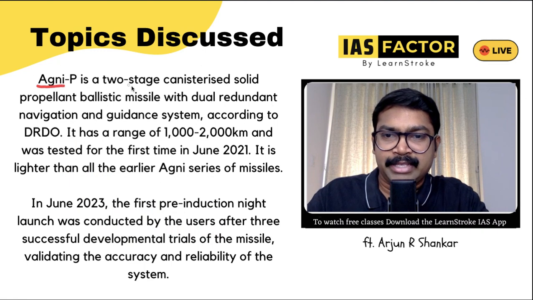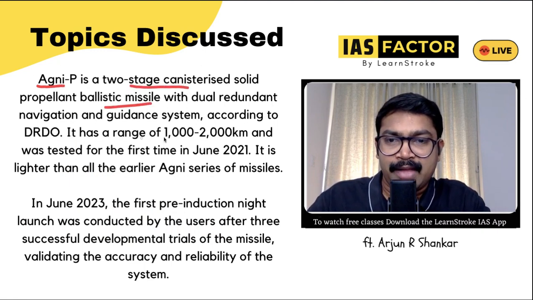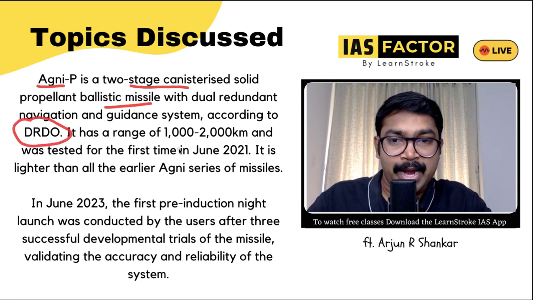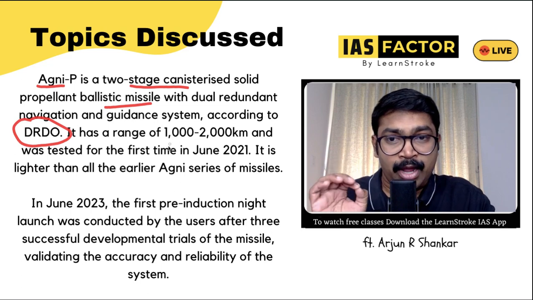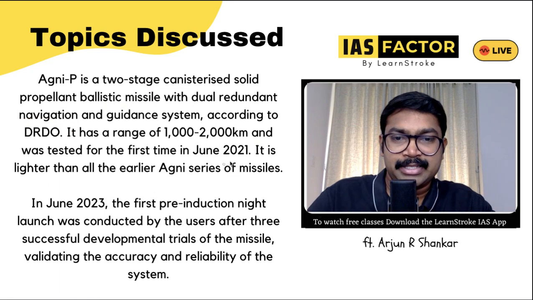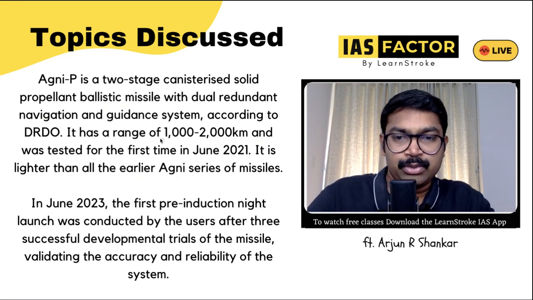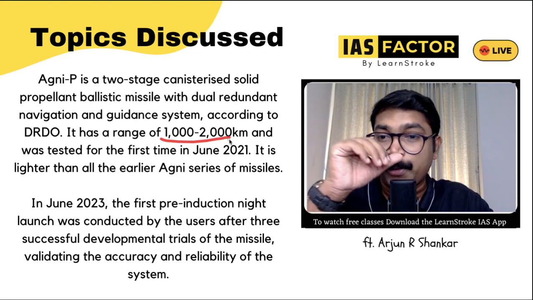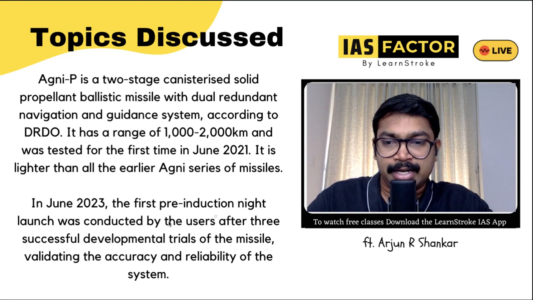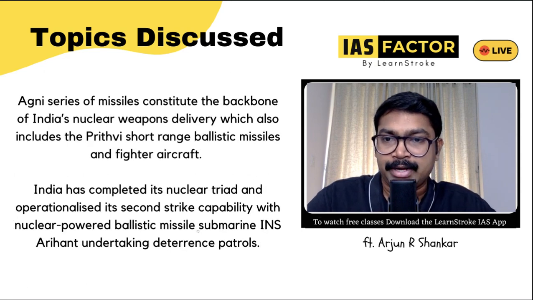The Agni-P is a two-stage canisterized solid propellant ballistic missile with a dual redundant navigation and guidance system created by DRDO. Very important, DRDO is behind this. So Agni-P or Agni-Prime has a range of 1,000 to 2,000 kilometers, was first tested in 2021, and is lighter than the earlier Agni series. In June 2023, the first pre-induction night launch was conducted by the users. So definitely Agni-P, I hope you understand.